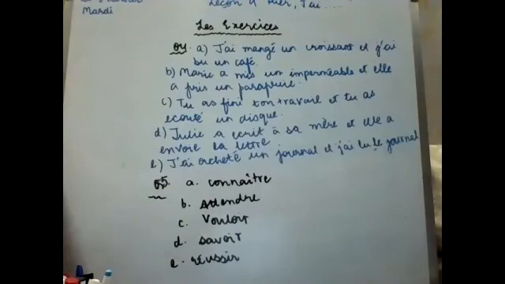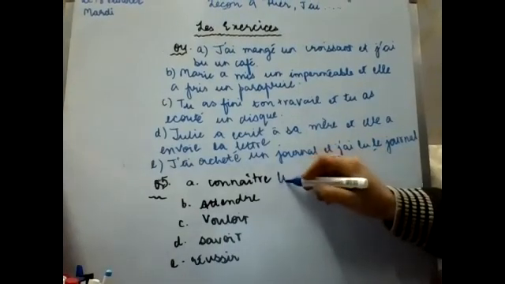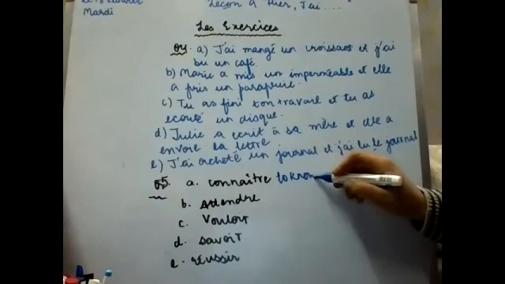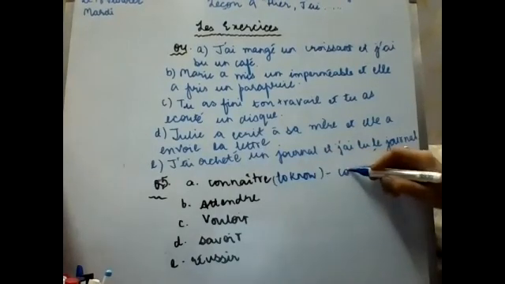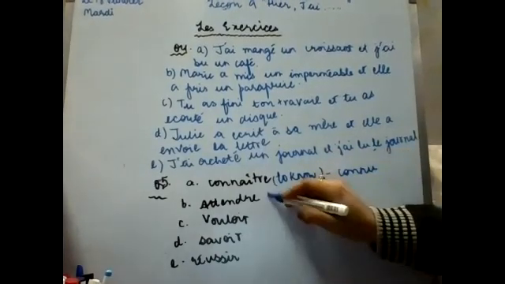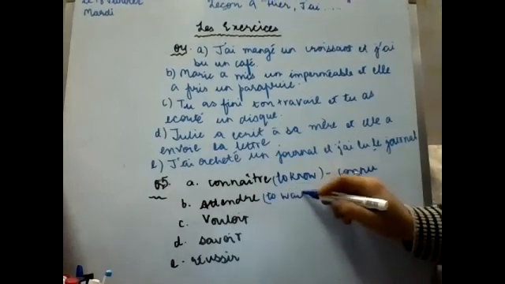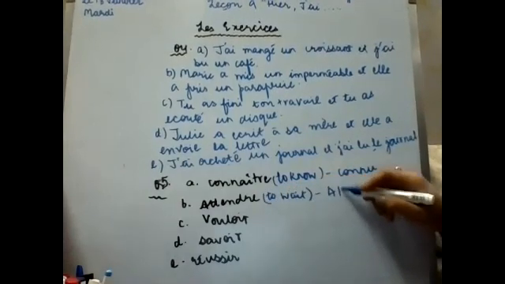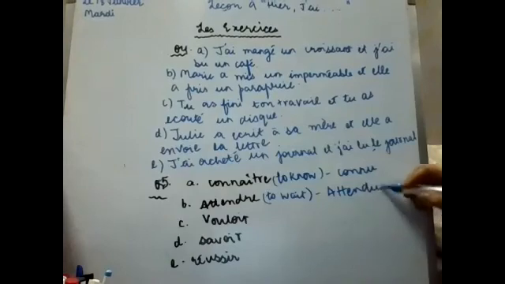Question number 5: you have to conjugate the following verbs into passé composé. Right now, I'm only writing the past participle, and the rest of the conjugated verb you are going to do yourself. Clear, everyone? So, connaître means to know, and the past participle will be connu. Attendre means to wait, and the past participle will be attendu.